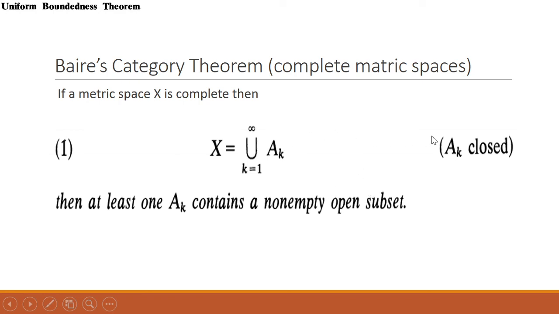Here A_k is closed as well. So we will use this theorem in the uniform boundedness theorem.